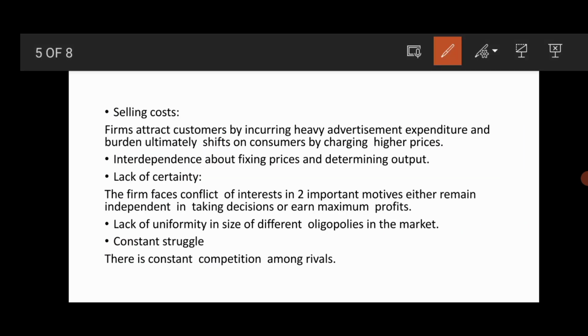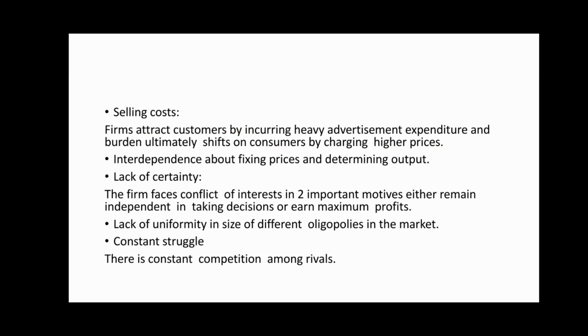Now the next characteristic is selling cost. A firm attracts customers by incurring heavy advertising expenditure and its burden is ultimately shifted onto the consumer by charging higher prices.